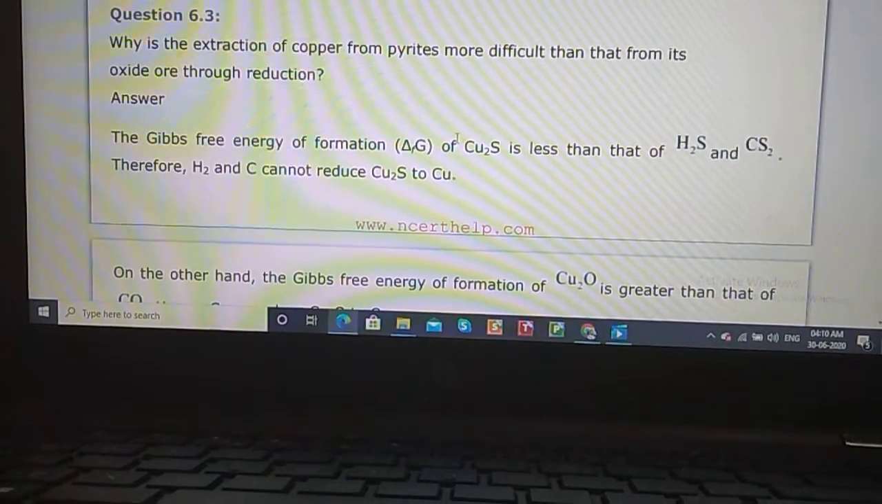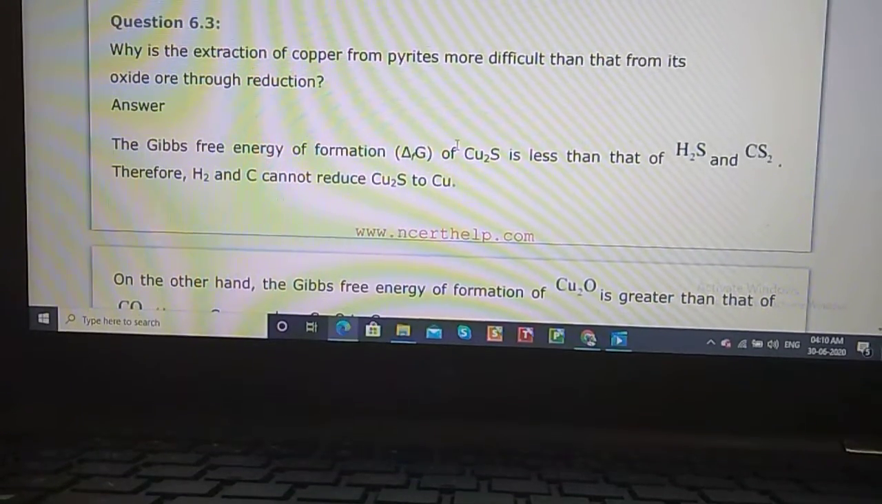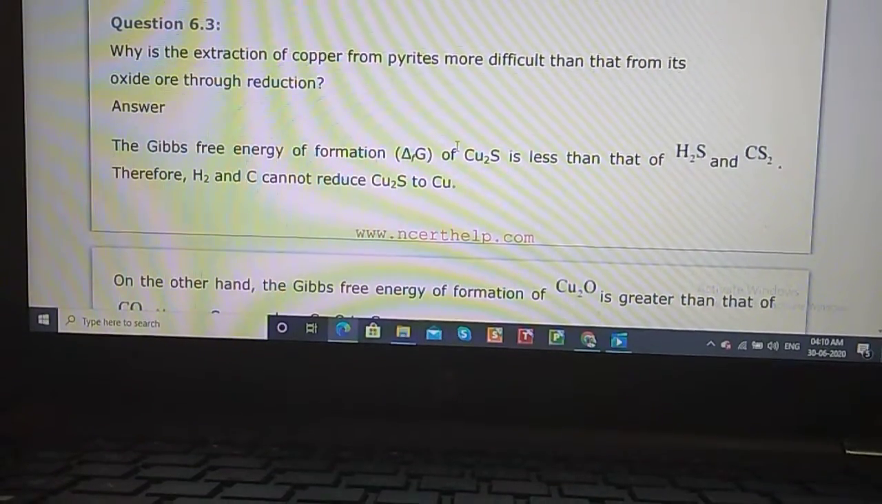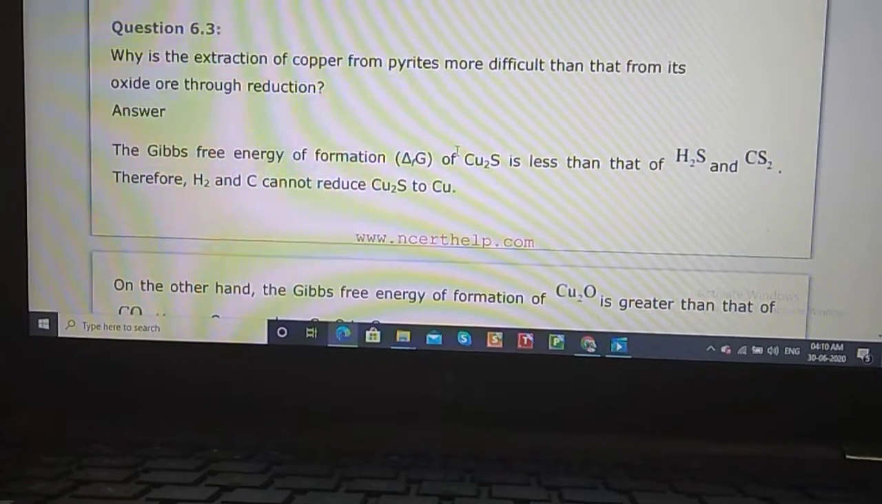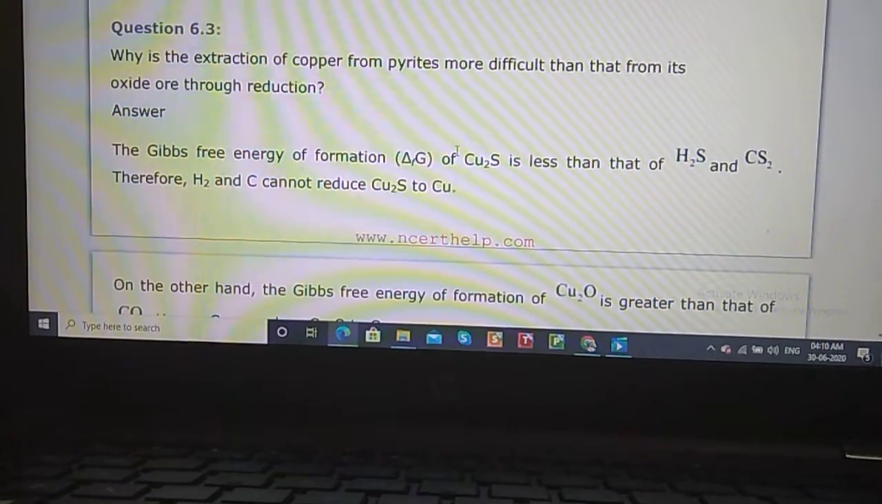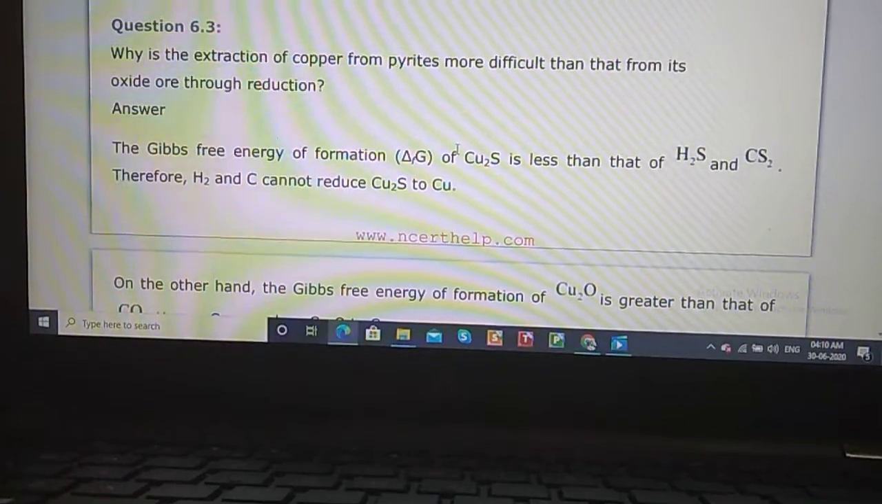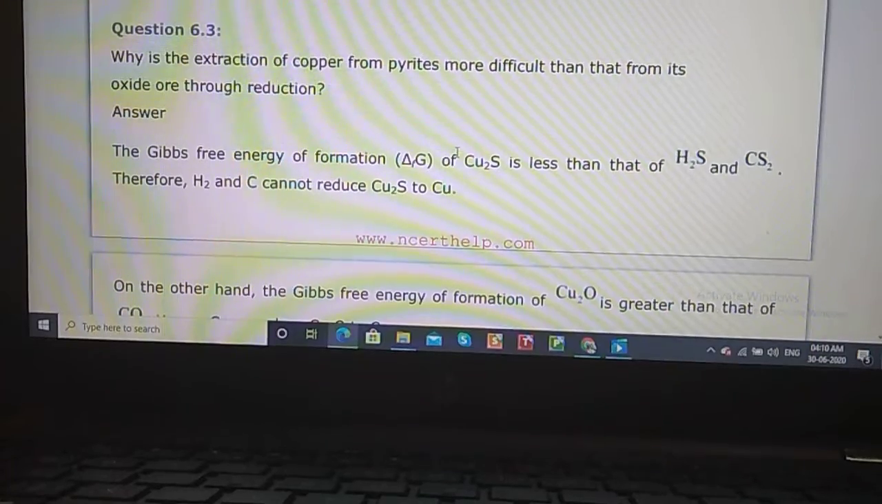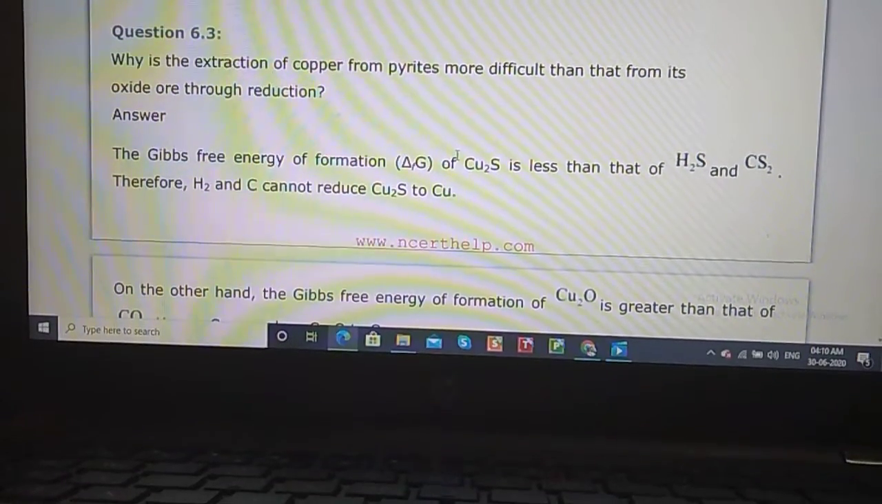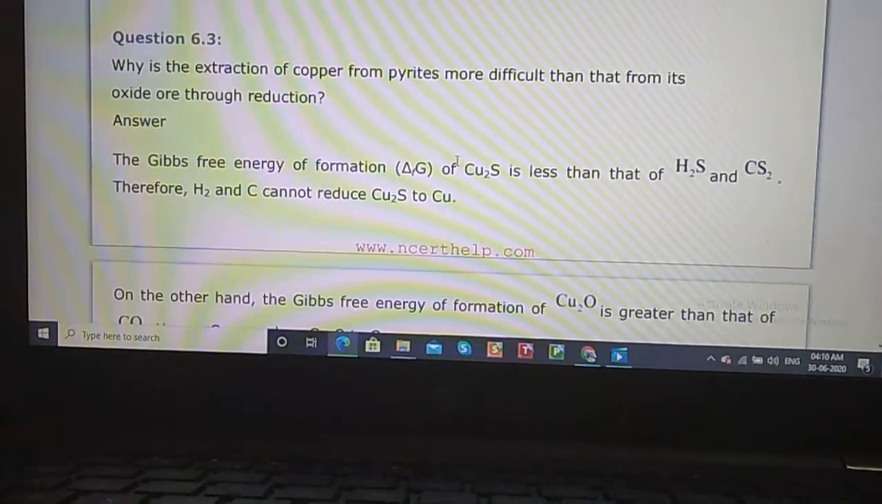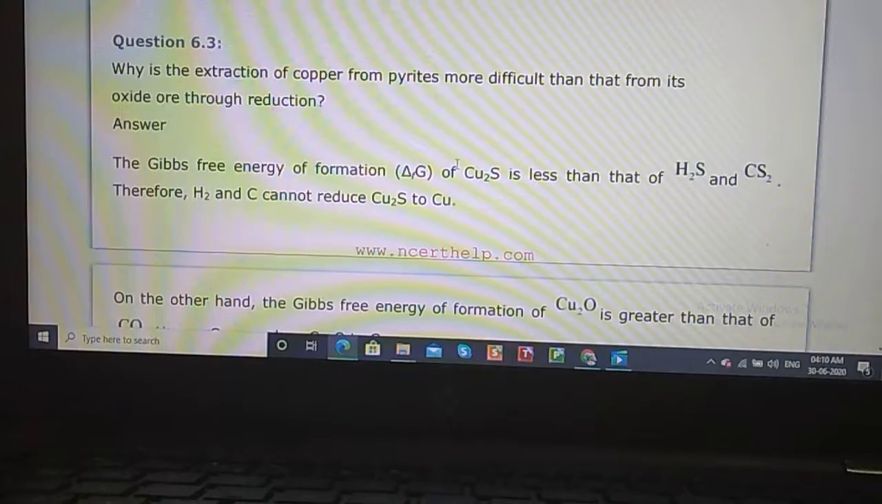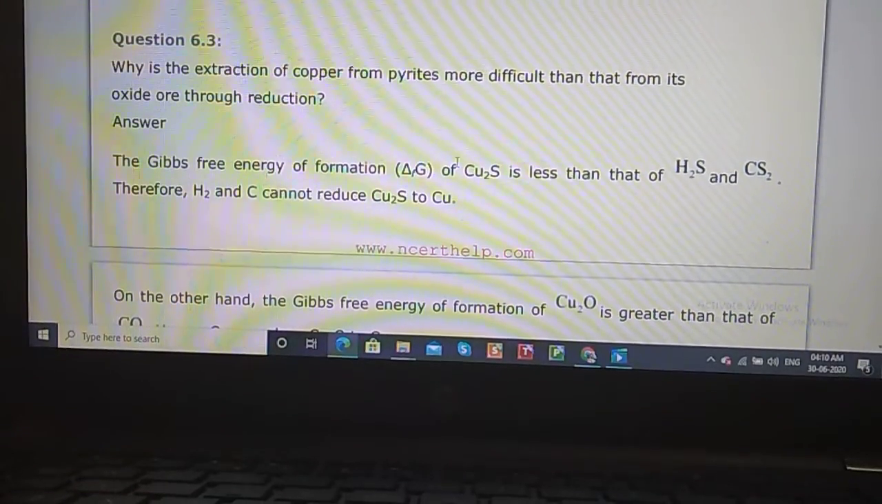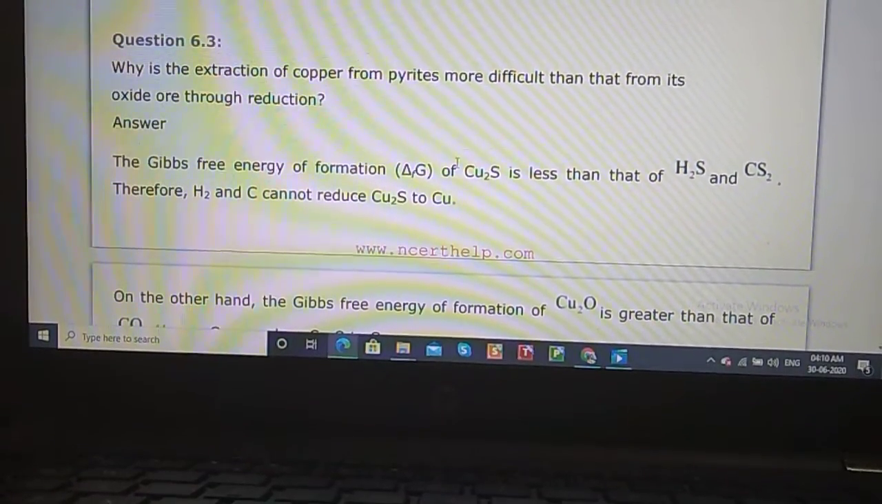The Gibbs free energy for formation, delta G, for Cu2S is less than that of H2S and CS2. Now student, if the Gibbs free energy of formation of Cu2S, copper sulfide, is less, it means you will not be able to reduce Cu2S with the help of H2 or carbon. Why, student? Because Cu2S formation is already very less, so you will not be able to reduce. Gibbs free energy less means reduction will be difficult by carbon and hydrogen.